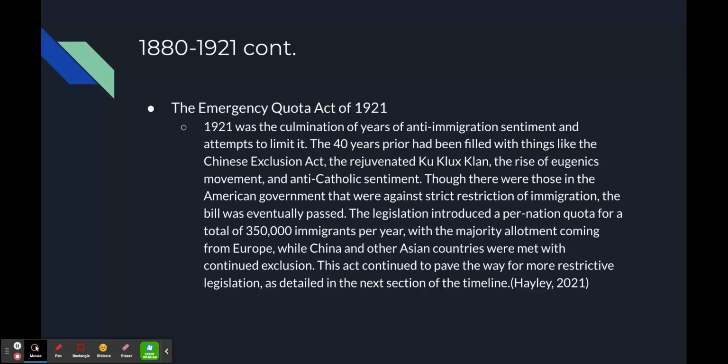So in 1921, the Emergency Quota Act was passed, and it introduced a per nation quota. So each nation had a different quota of how many immigrants they were allowed to send, for a total of 350,000 immigrants from all countries yearly. And the majority of this allotment was given to Europe, and China and other Asian countries were met with continued exclusion, very, very small quotas, if any.